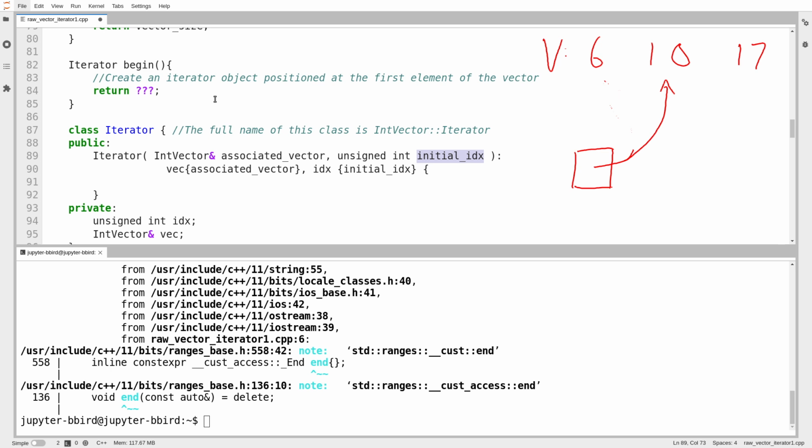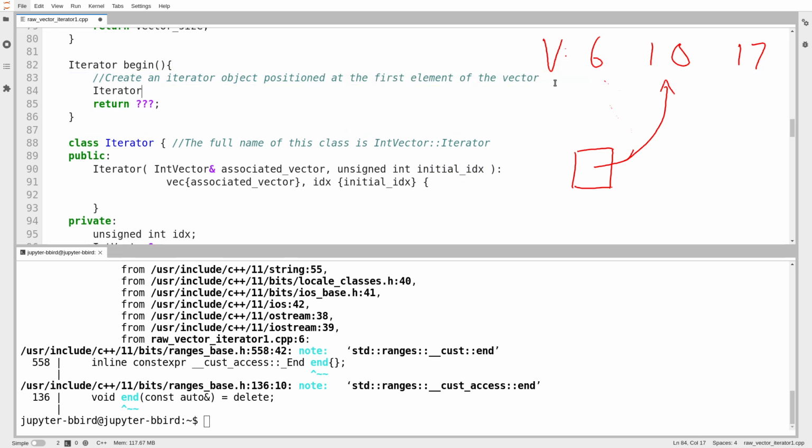And actually, I now have enough to write the begin function. So I could say, well, the begin function will make a new iterator object, and it'll be positioned at, let's see, this vector, the current vector, so star this. Remember that the name this by itself would have type int vector star, a pointer to a vector. I want the actual vector, so I have to do star this. Another case of that annoying star this notation. Make a new iterator associated with the current vector positioned at index 0. That is what .begin is supposed to do. And I guess I'll call it result. And then I'll just return that.